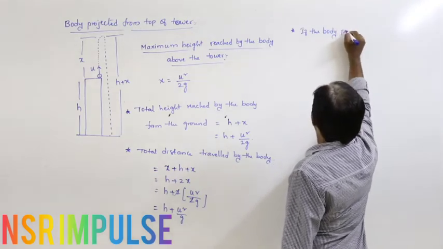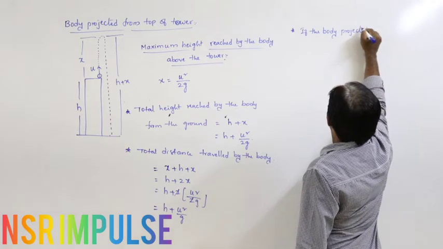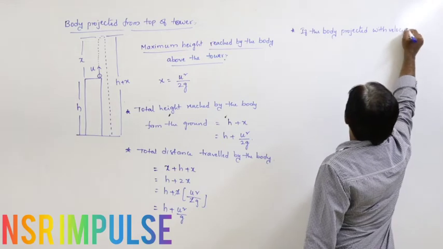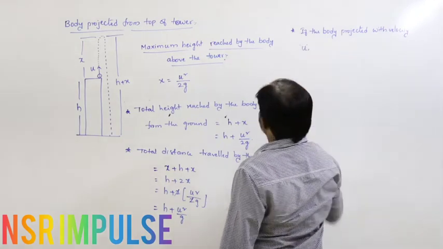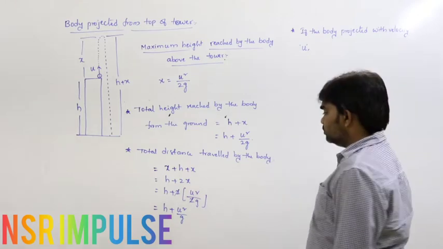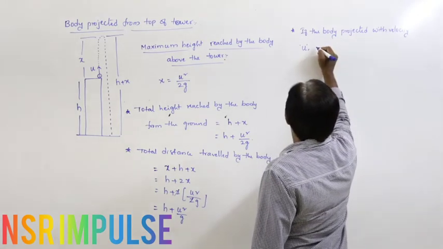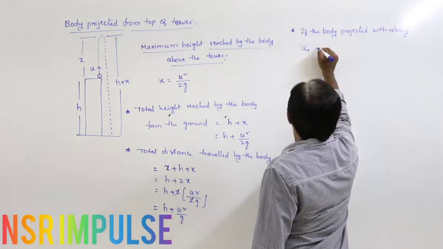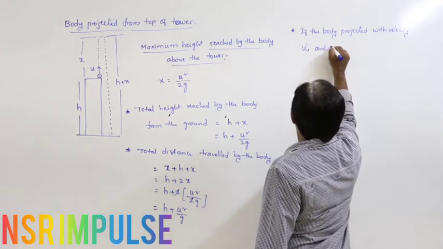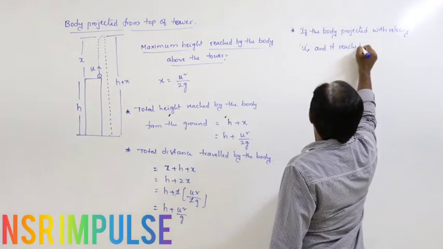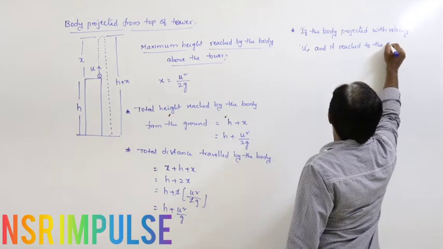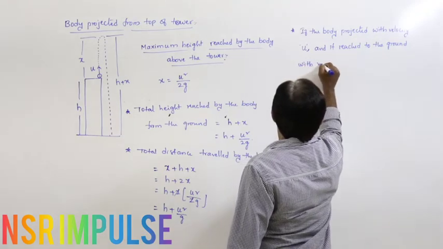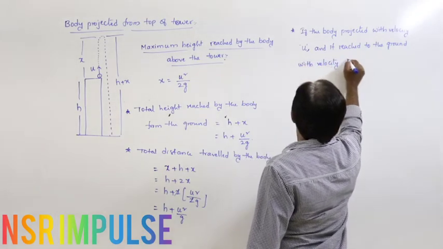if the body is projected with velocity u, and it reaches the ground with velocity nu.